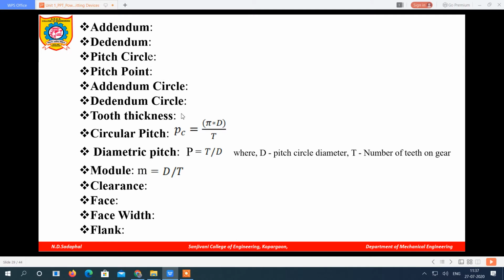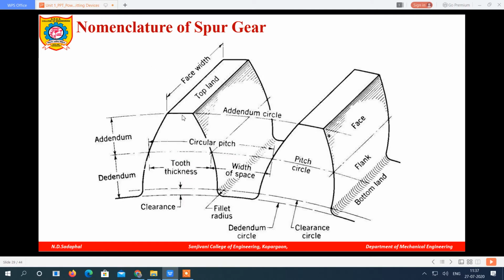So first is addendum. What is meant by addendum? You can see here two teeth are shown. From the top of the teeth one line is passing, that line is called the addendum circle, and from the bottom of the teeth another line is passing, called the dedendum circle. And from the center of the teeth another line is passing, called the pitch circle.